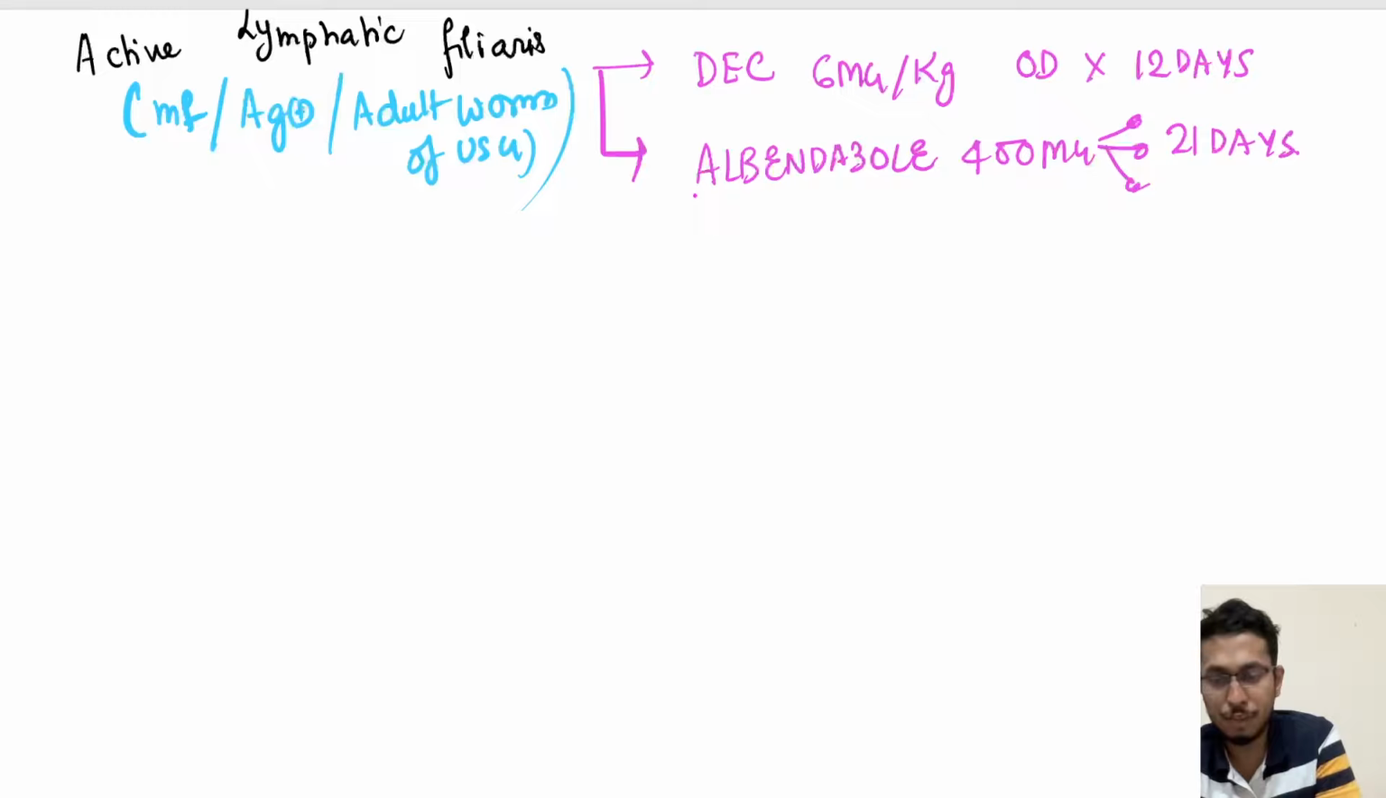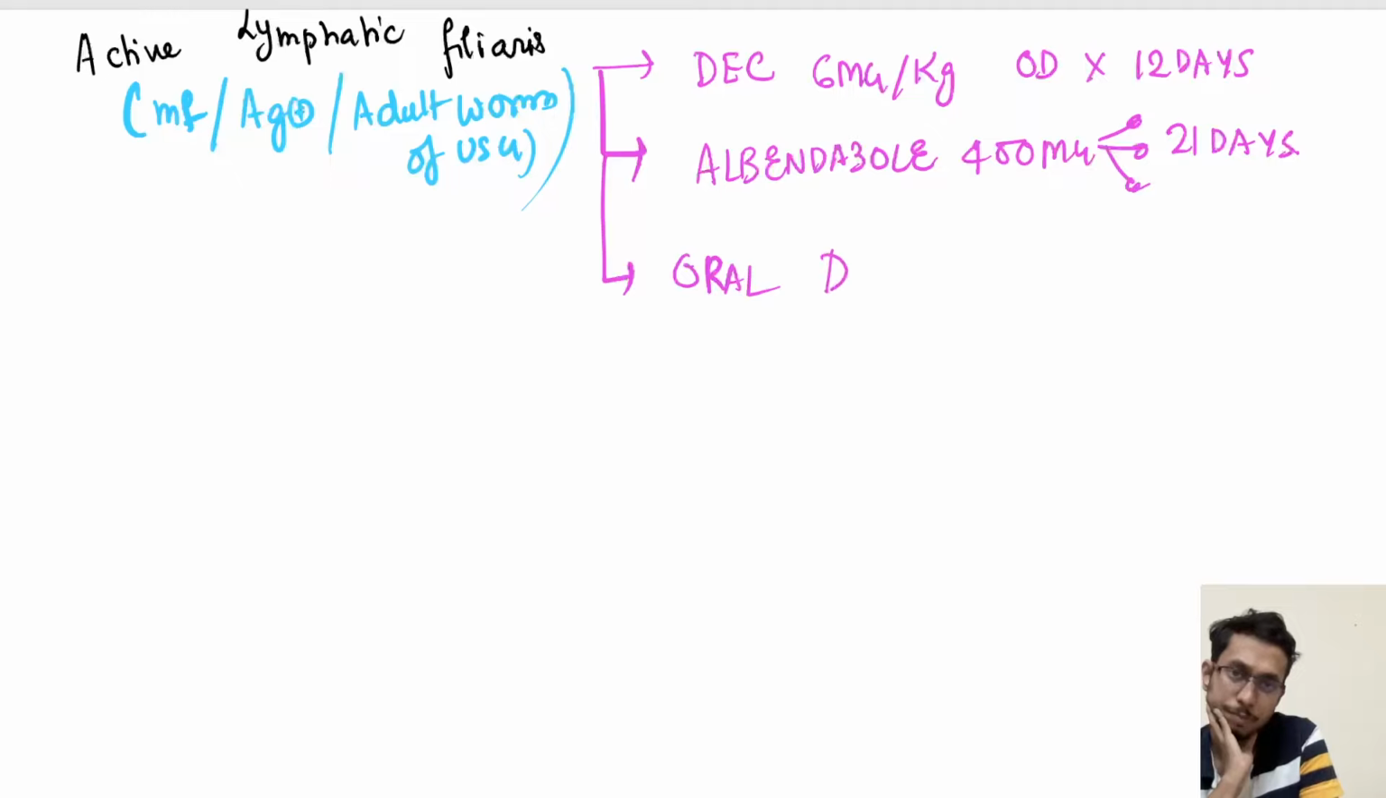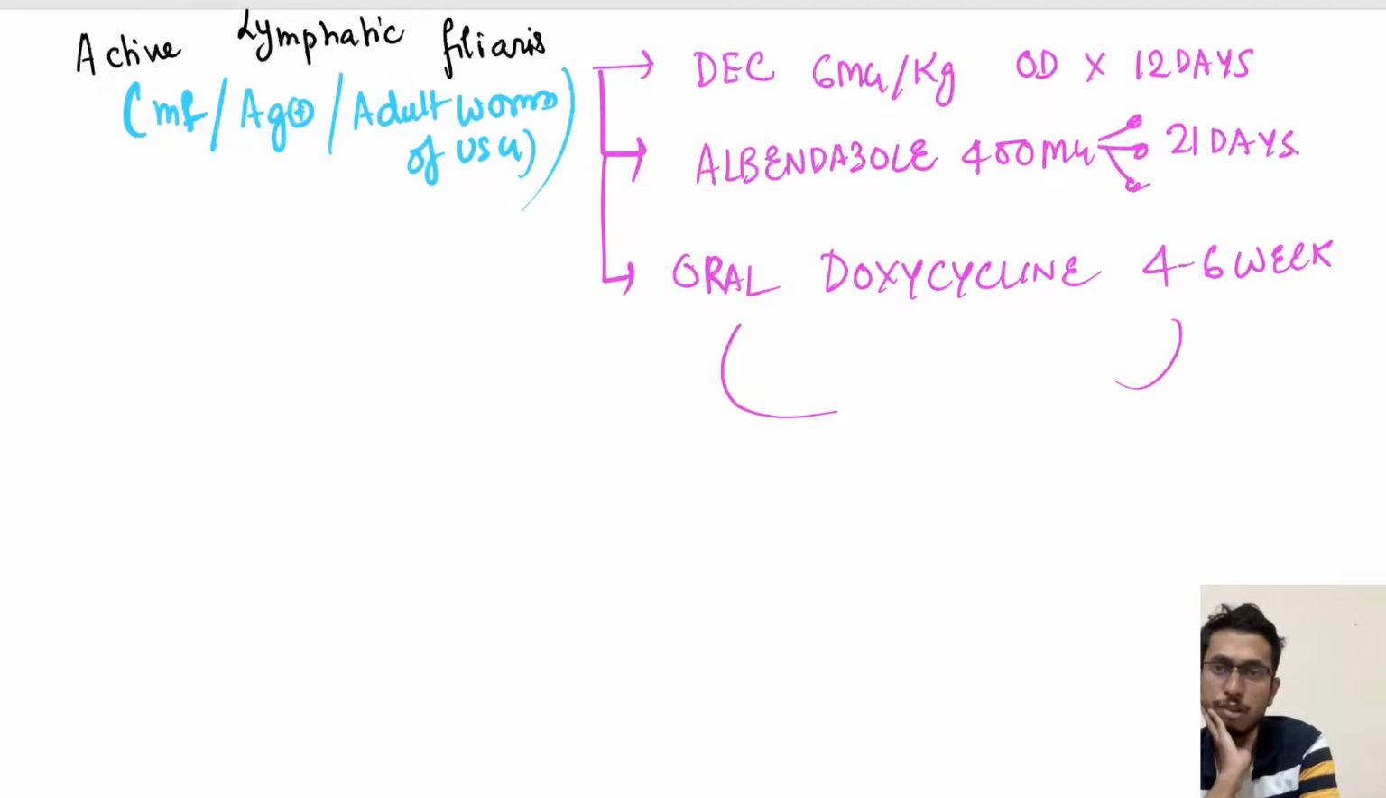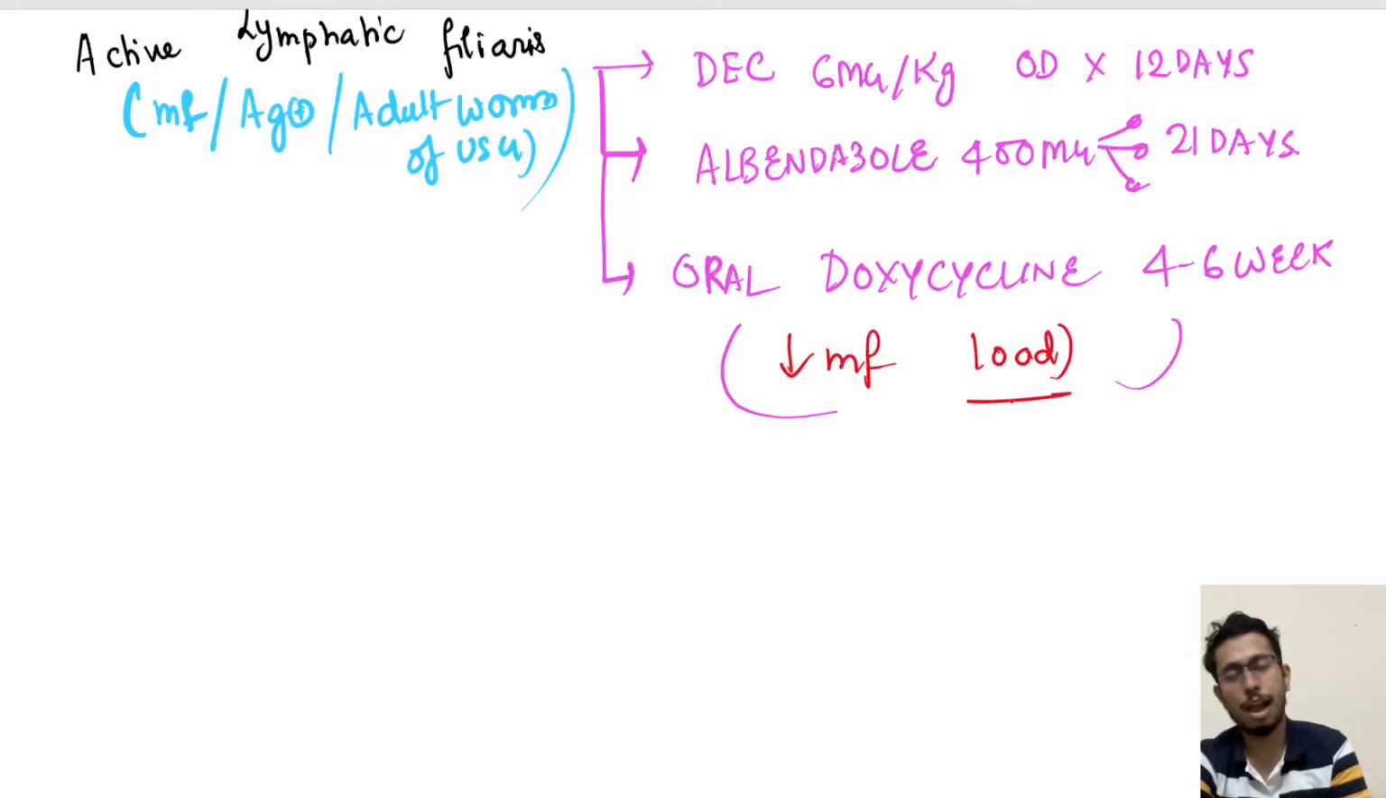And it has been proven that 4 to 6 weeks of oral doxycycline is successful to reduce the microfilaria load. It is able to reduce the microfilaria load in both the disease active stage as well as the chronic stage. Alright, okay. Now this is about the active lymphatic filariasis stage, as well as the treatment for subclinical microfilaria.